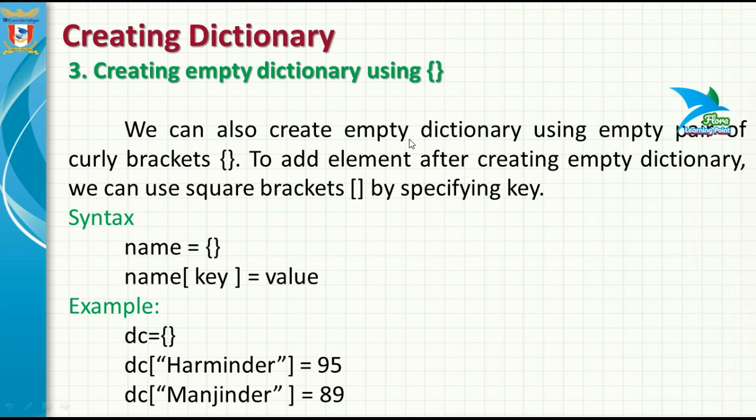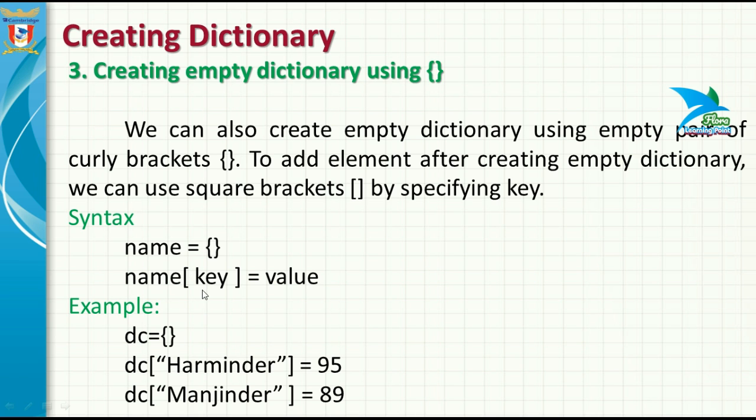Next we'll discuss the third way of creating a dictionary, that is creating an empty dictionary using curly brackets. We can also create an empty dictionary using an empty pair of curly brackets. And if you want to add some elements inside, you can add them after creating the empty dictionary, using square brackets by specifying the key inside the square bracket. For example, here we have an empty dictionary. In the first line of syntax, we have created a dictionary without any element, that is known as an empty dictionary.